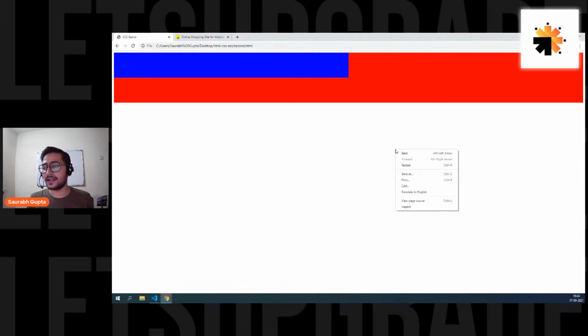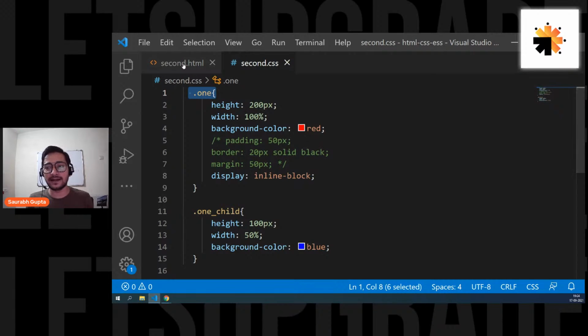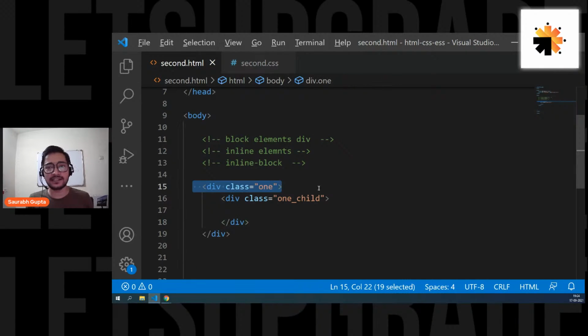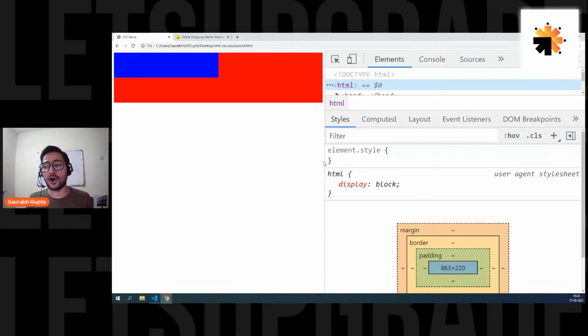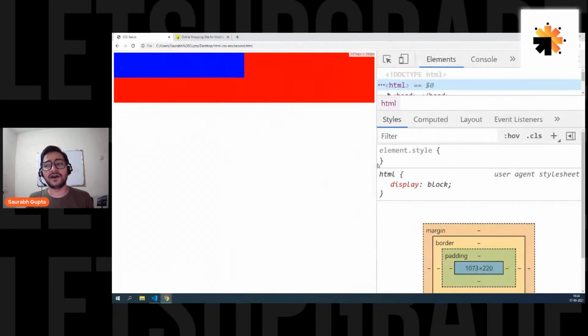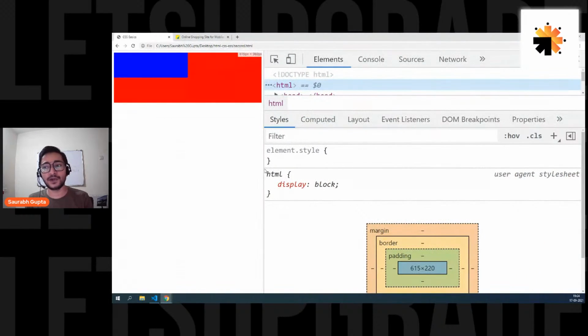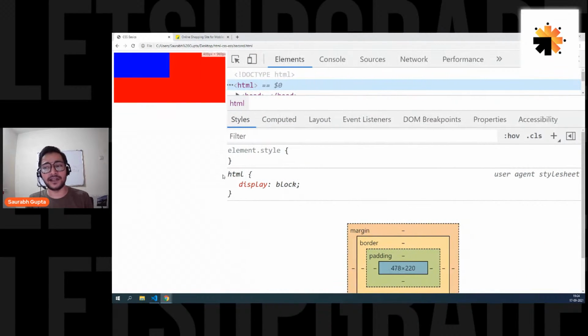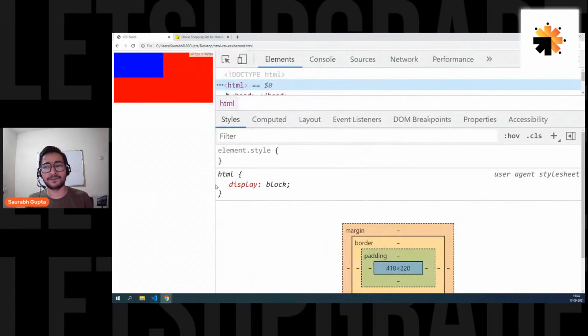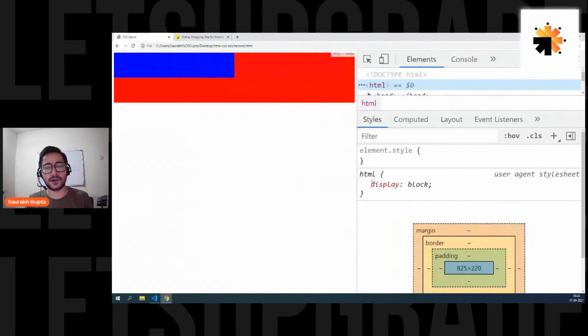Simple. And if the screen becomes small, the body becomes small. If the body becomes small, the one element, that is the child of body, this one, is becoming small. And if this div is becoming small, this will also become small, because they are all in percentage. They are related. You can see that, right? This is the first step of responsiveness, guys. This is the first step of responsiveness. Your element's width is responding to screen size change. See that? Screen grows, size grows. Screen becomes small, size becomes small.